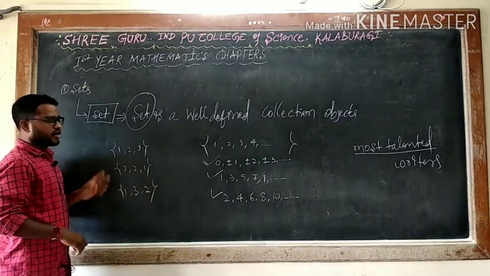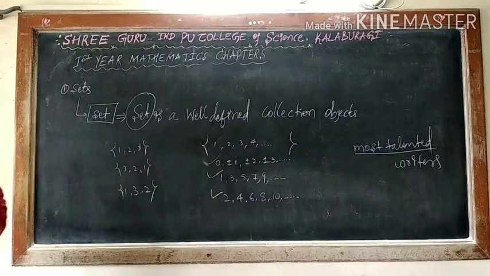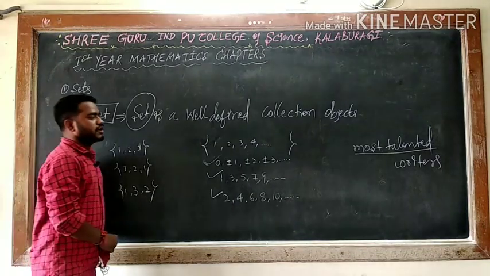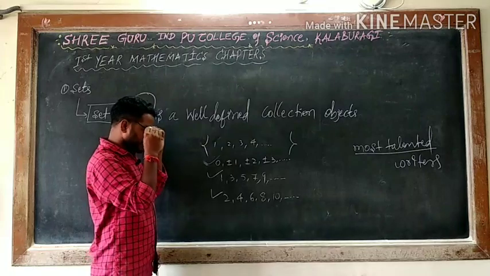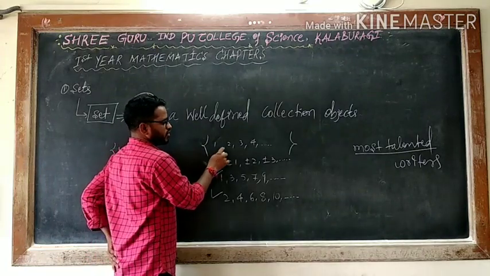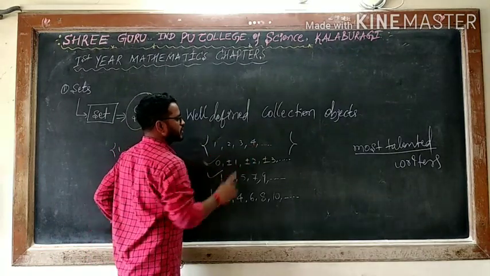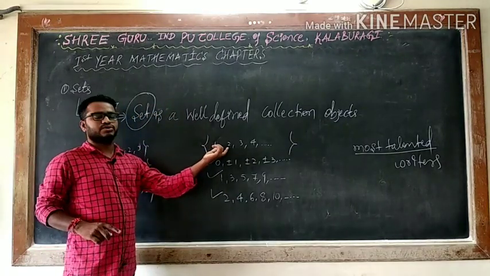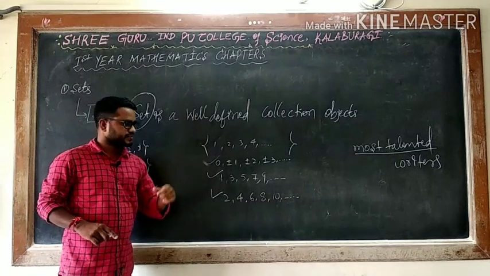Order does not matter, but you have to write all the elements, and every element is separated by a comma. A set is written in between two flower brackets with every element separated by a comma: 1, 2, 3, 4, and so on. Otherwise we will consider two elements as one element.